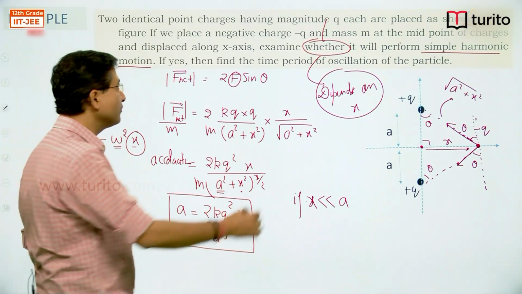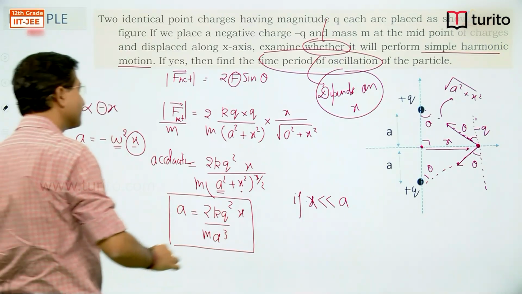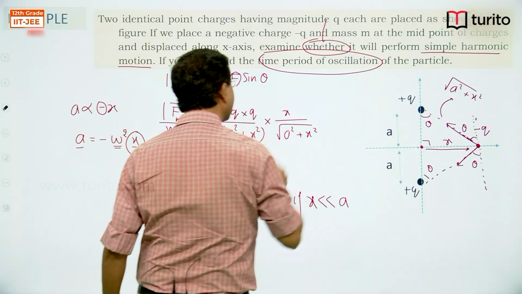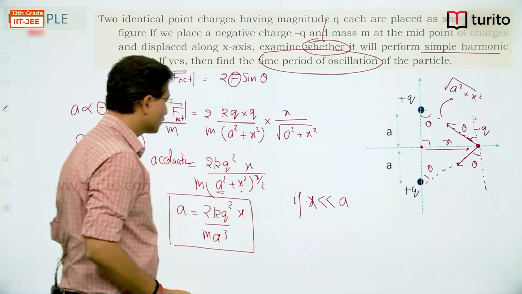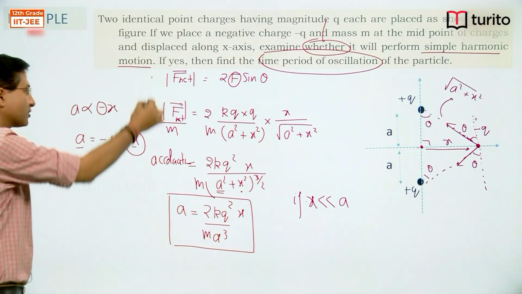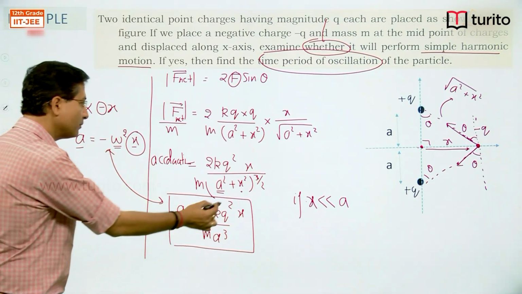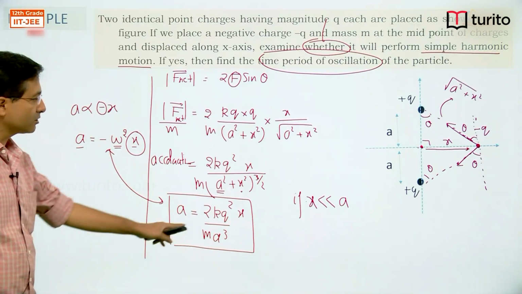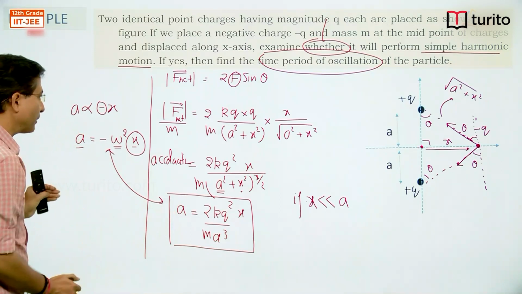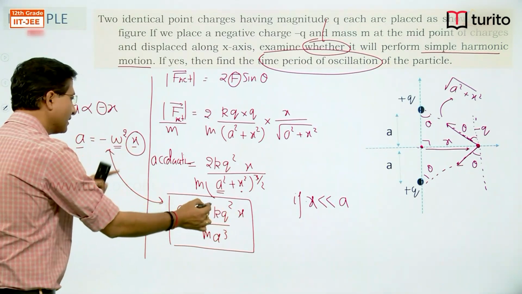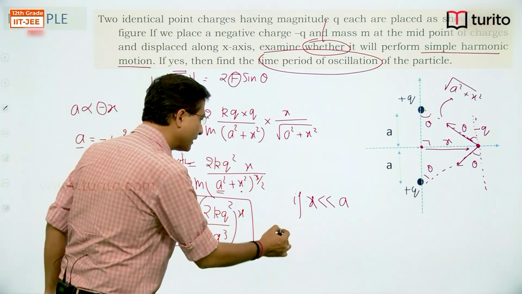Second part: what is the time period of oscillation? To calculate the time period, I can compare this equation with this equation. So this term is giving me omega square. From this one and this one, after comparison, this is A and this is x, then this whole quantity is nothing but omega square. That means omega is equal to under root